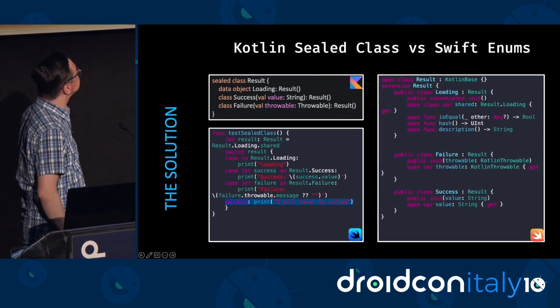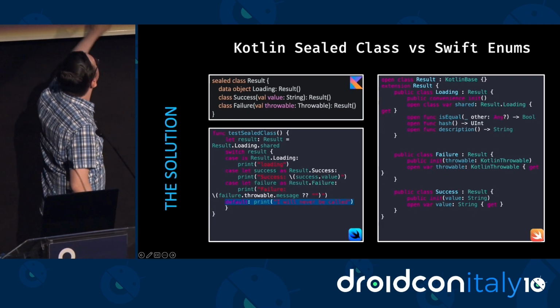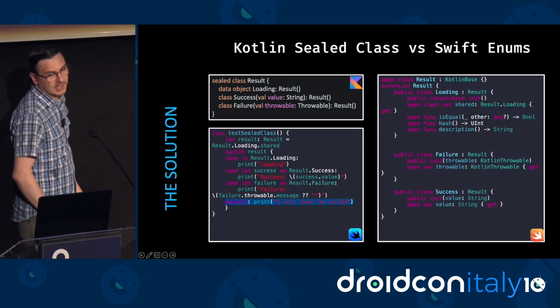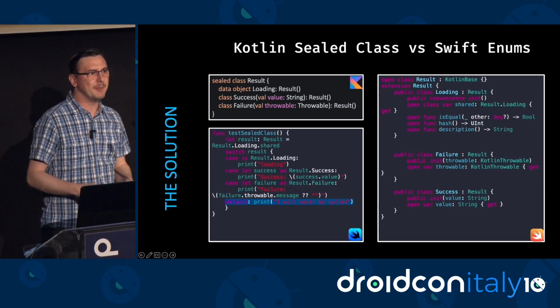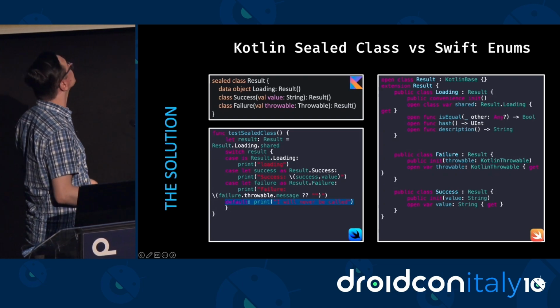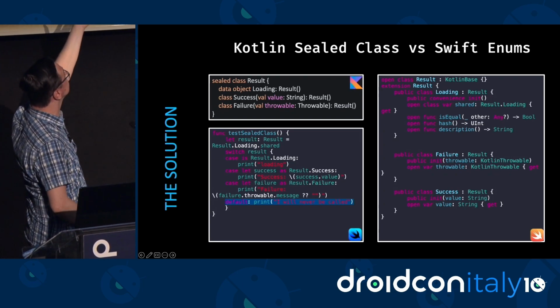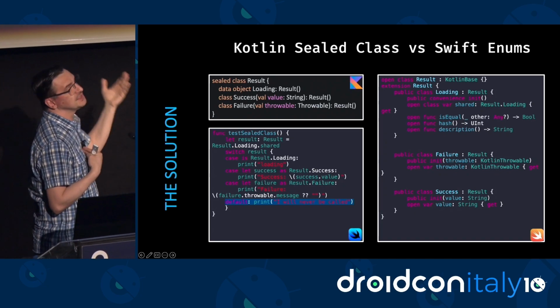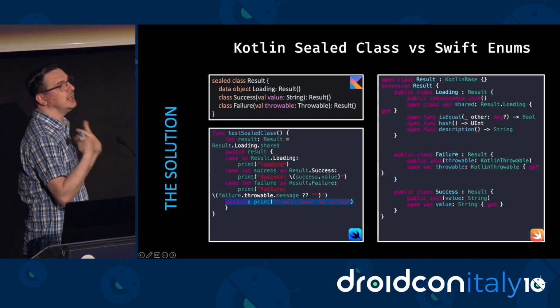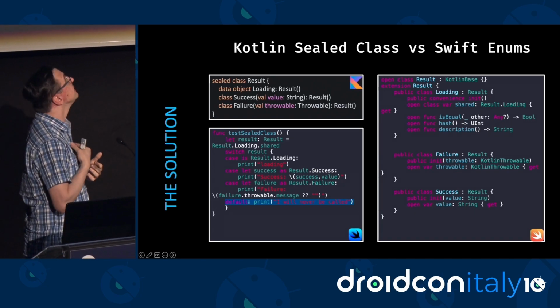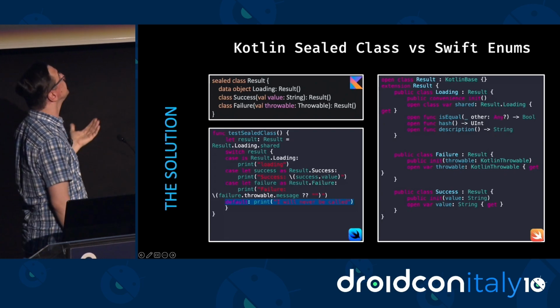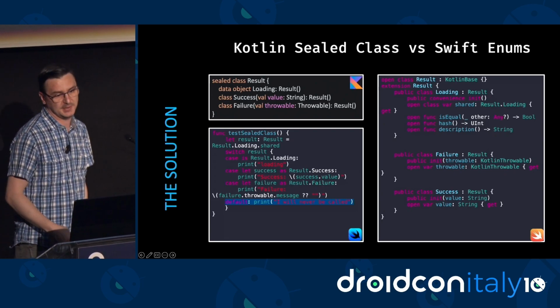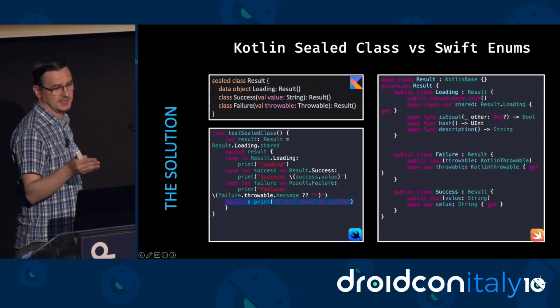But as you can see in this second left panel here, our Swift developer will have a pretty hard time trying to downcast to the correct class because from the Swift point of view, our sealed class hierarchy is like any other class hierarchy, right? So there is no way for Swift to know, again, that the only possibilities of your class are just result, success, and failure.